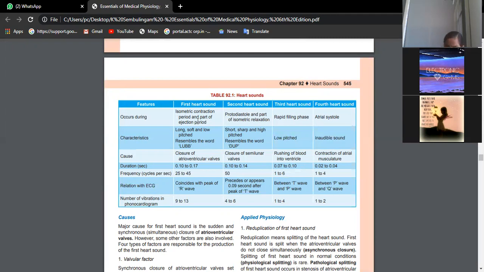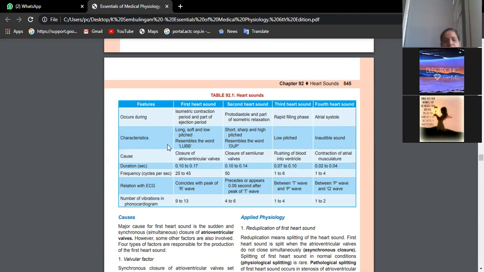Because of the pressure developing in the ventricular chamber, the semilunar valves will slowly open and a rush of blood will occur in the next phase, which is part of the ejection period. That's why it is written here like this. Anyhow, the cardiac cycle again comes as an essay question for sure; I will discuss it again. The cause is closure of AV valves, corresponding to the isometric contraction period and part of the ejection period.